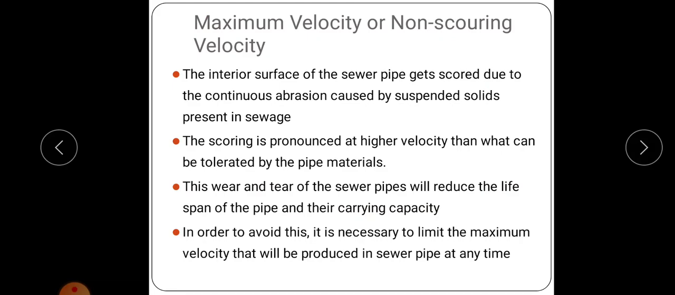Next is maximum velocity, or non-scouring velocity. Due to continuous abrasion caused by suspended solids present in the sewage, the interior surface of the sewer pipes gets scoured. This scouring is pronounced at higher velocities than what can be tolerated by the pipe material, and this wear and tear of the sewer pipes will reduce the lifespan of the pipe and the carrying capacity. So to avoid this, it is necessary to limit the maximum velocity that will be produced in the sewer pipe at any time. If the velocity is very high, it will cause damage to the pipe material.